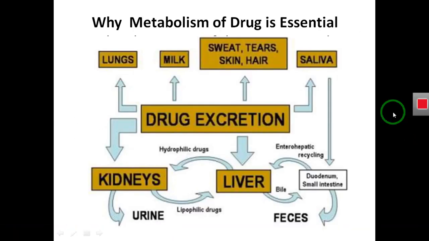So the important question is this: why is metabolism of drug essential? Metabolism of drug is essential for certain reasons, and one of the most important reasons is drug excretion. Drug metabolism is required for the excretion of the drug from the body. As we can see here, a drug can be excreted from the body from different organs.